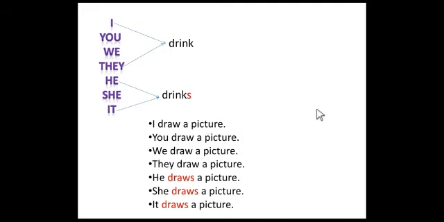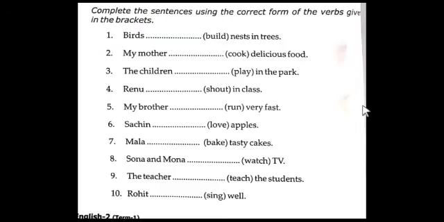Let me switch on the next slide. So students, all of you open your page number 50. I think you have opened, as I told. So let's go to the activity. Complete the sentences using the correct form of the verbs given in the brackets.